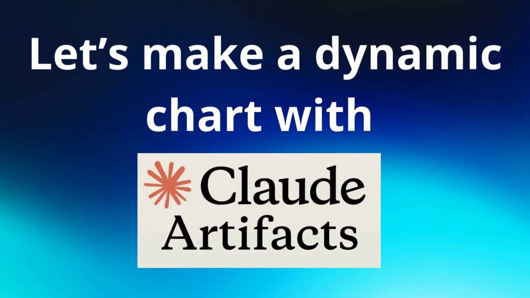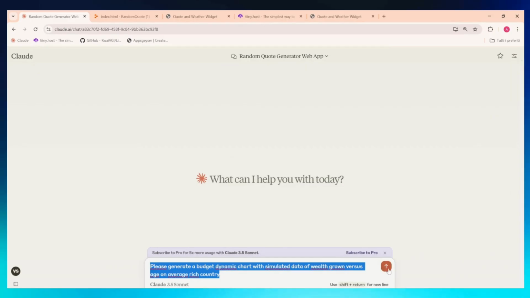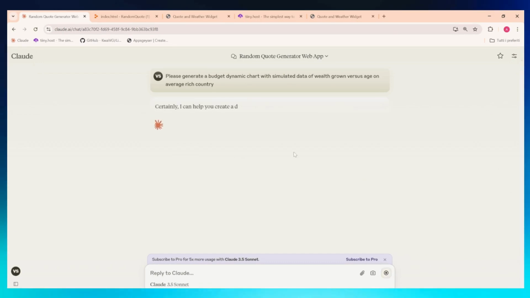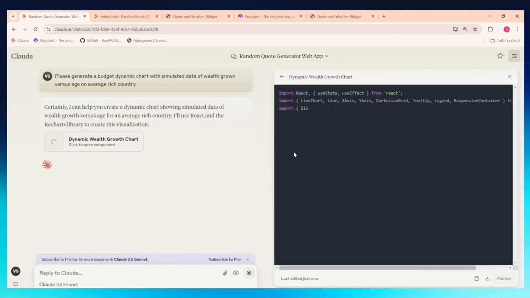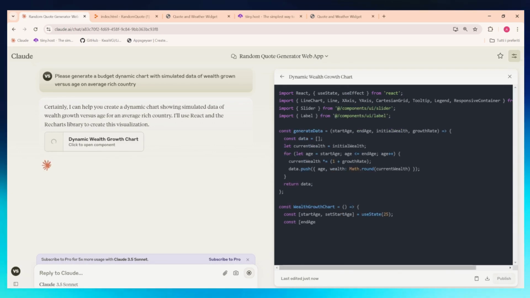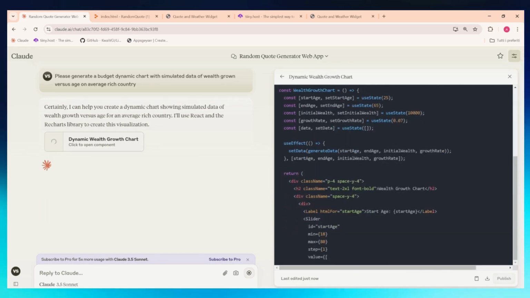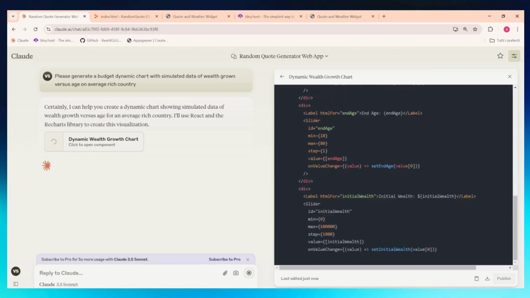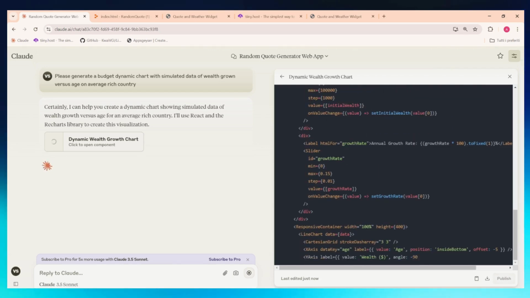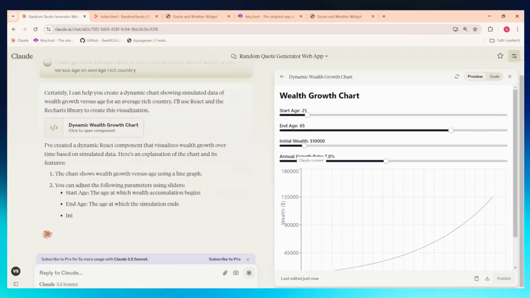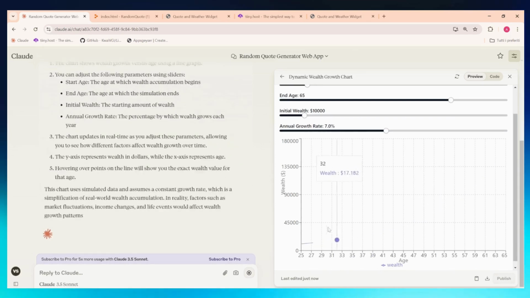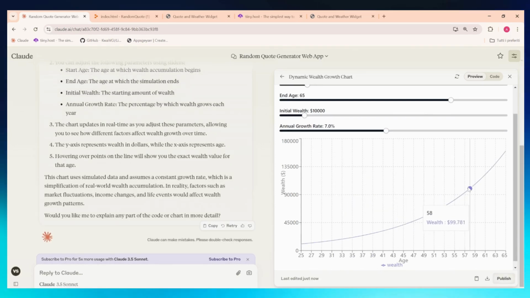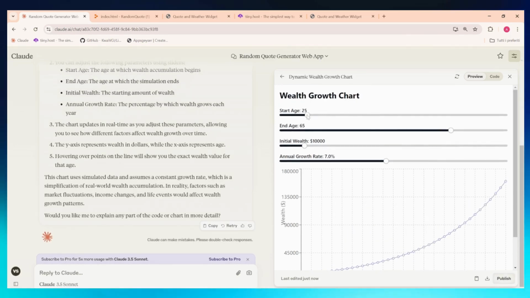Okay, now let's do something a bit more data-driven. A simple app that plots simulated data of wealth growth versus age. You can find the prompt in the description of this video afterwards. We can watch as Claude generates both the code and the live visualization on the right. You see a graph plotting wealth growth against age, dynamically updating as new data points are simulated.